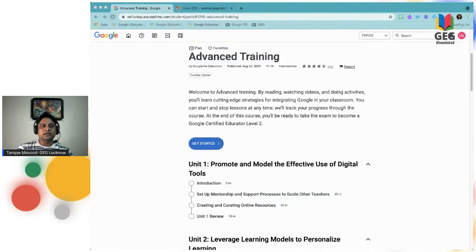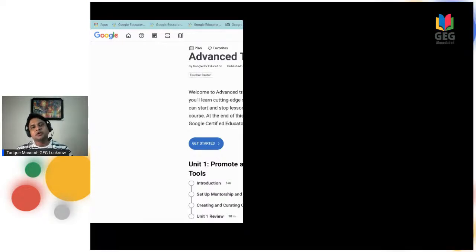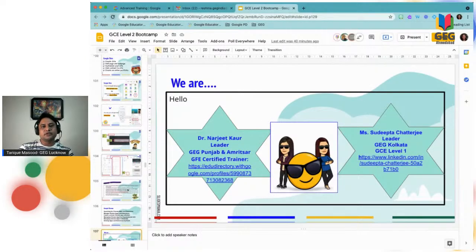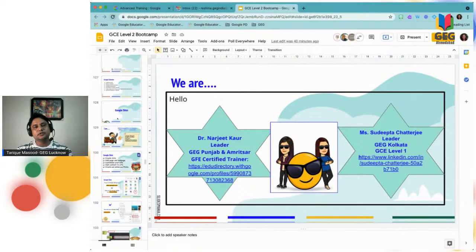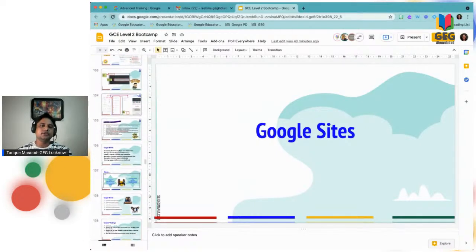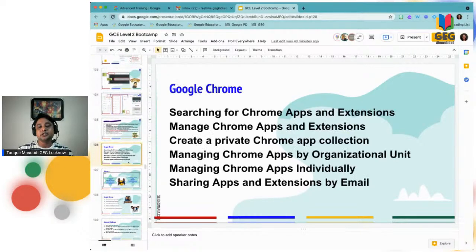So what is Google Sites? You know very well that it's a digital repository where you can share your work, compile information, and create e-portfolios. So when we talk about Sites, what we will be discovering today at a little faster speed is creating sites, adding pages and subpages, customizing your site, adding content to your site, and creating an online portfolio.